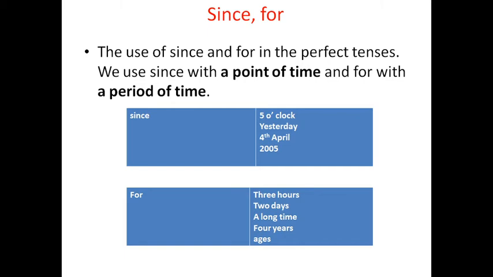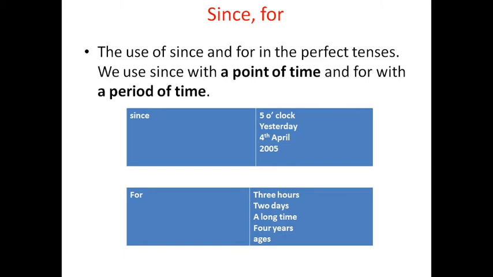Next, for. We use for with a period of time, or length of time: for 3 hours, for 2 days, for a long time, for 4 years. Okay, for ages. Rajesh has been teaching English for 10 years. Dhoni has been playing cricket for 10 years.